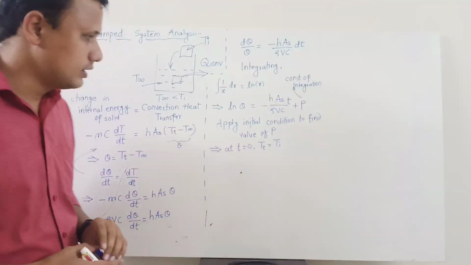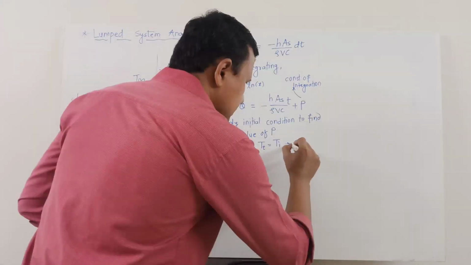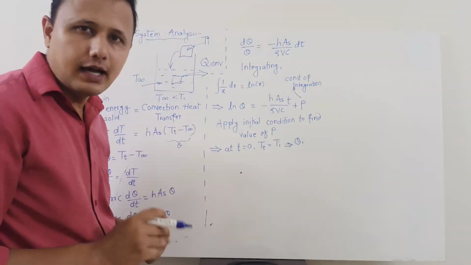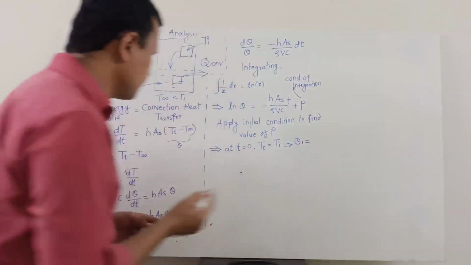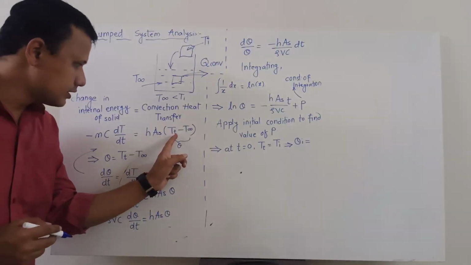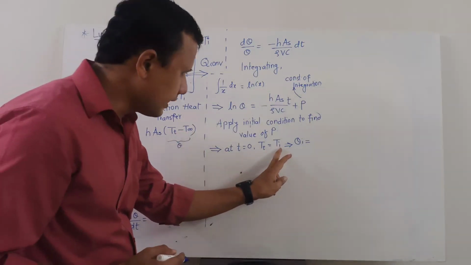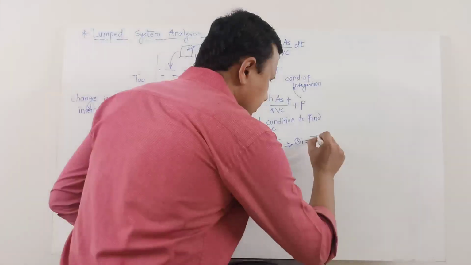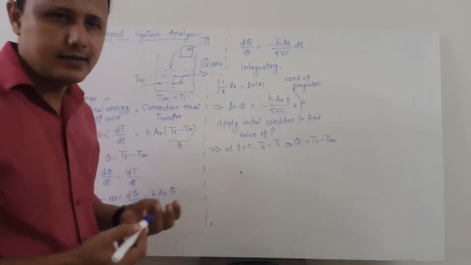Ti was the initial temperature. And ultimately, if this is the initial temperature, then how much was the initial temperature difference? Theta i. Theta is simply the temperature at that time minus T infinity. So theta i will be equal to Ti minus T infinity, as simple as that.